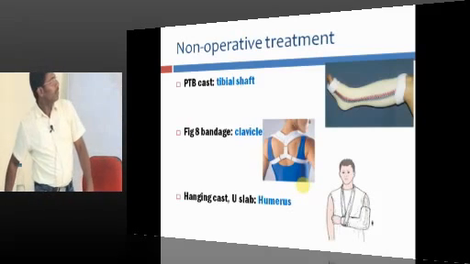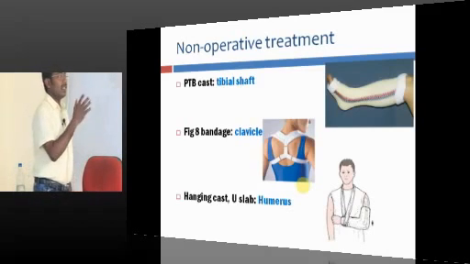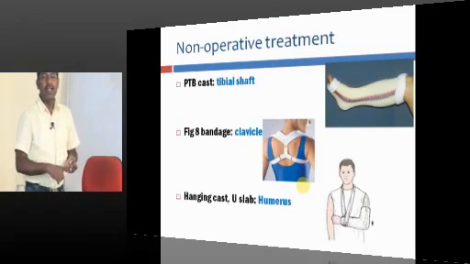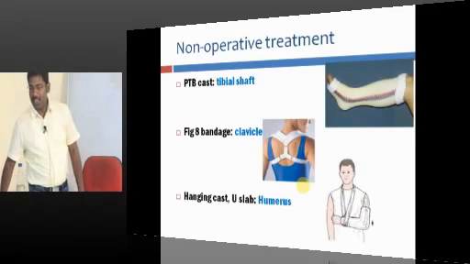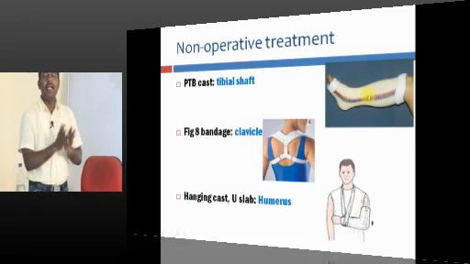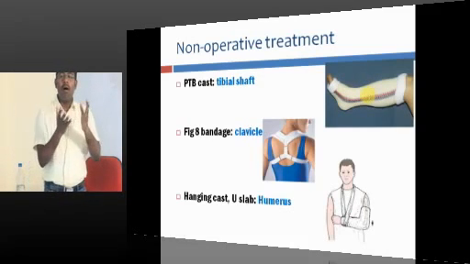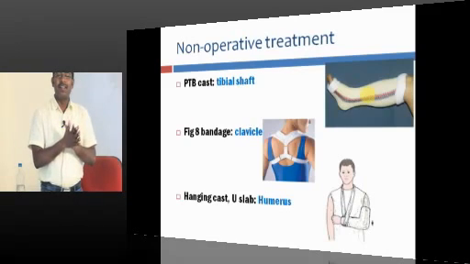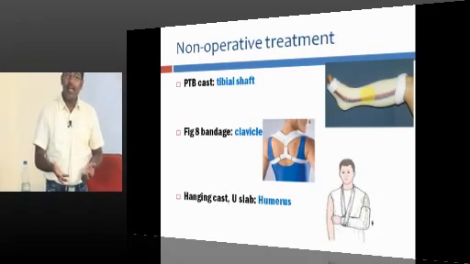The first is the PTB cast. The PTB cast stands for patella tendon bearing cast. You apply POP from the patella tendon. This is the patella bone and this is the patella tendon. From the patella tendon up to the foot, you apply a cast. This is known as patella tendon bearing. The cast is borne by the patella tendon, so the patella tendon is bearing the cast.